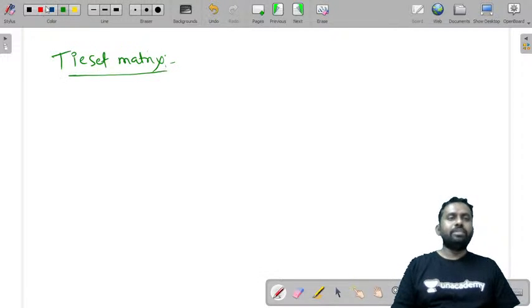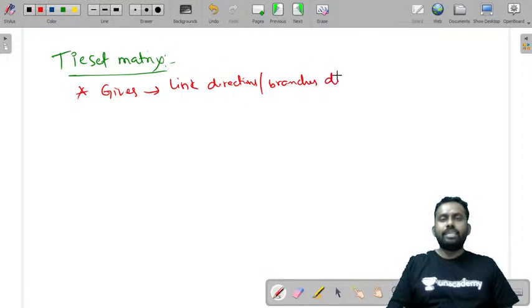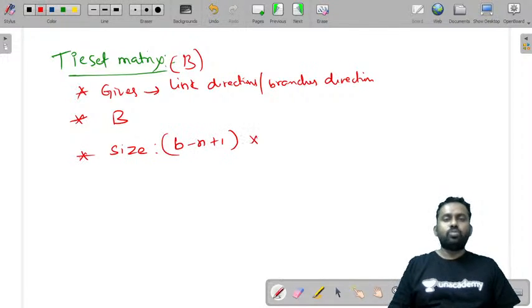Let us summarize the points in the tie set matrix. It gives the relation between the link direction and the other branches' direction, tie set direction and other branch direction. It is denoted by B. The size of a tie set matrix is (b minus n plus 1) by b.